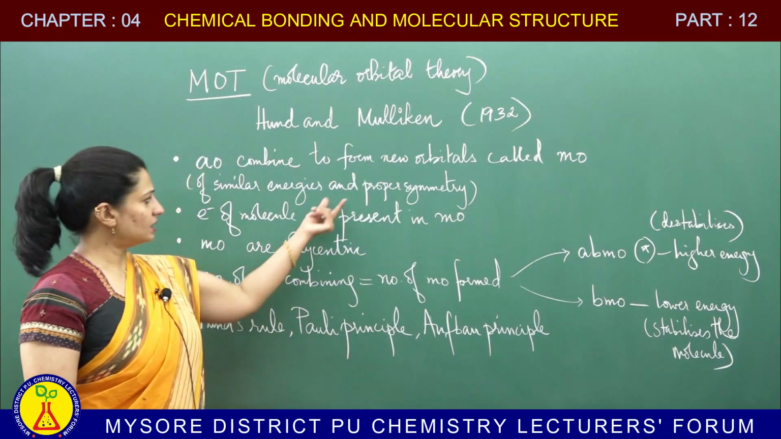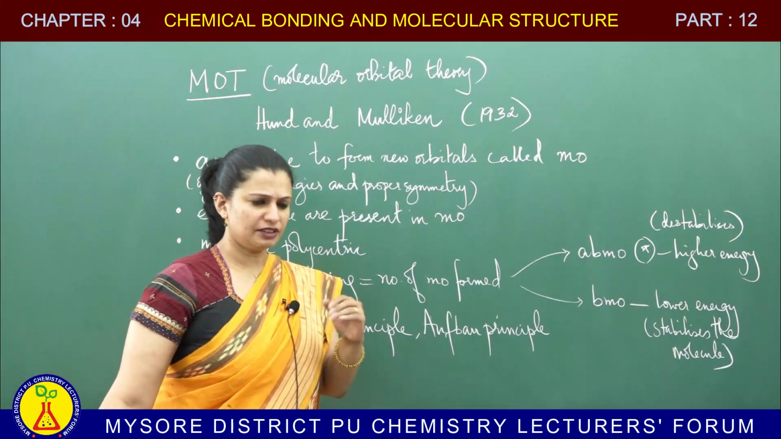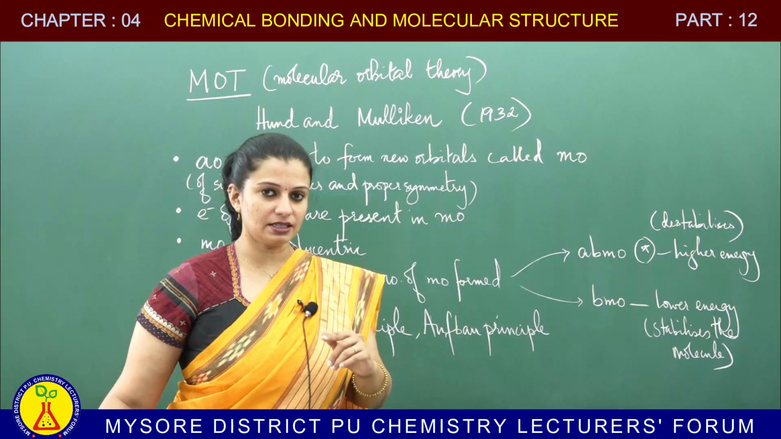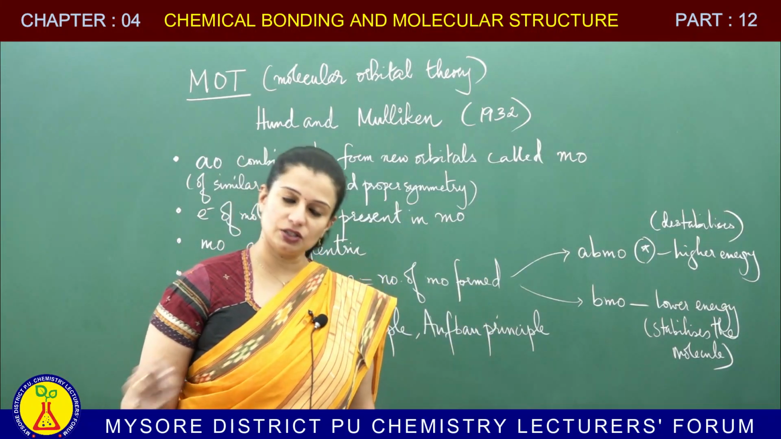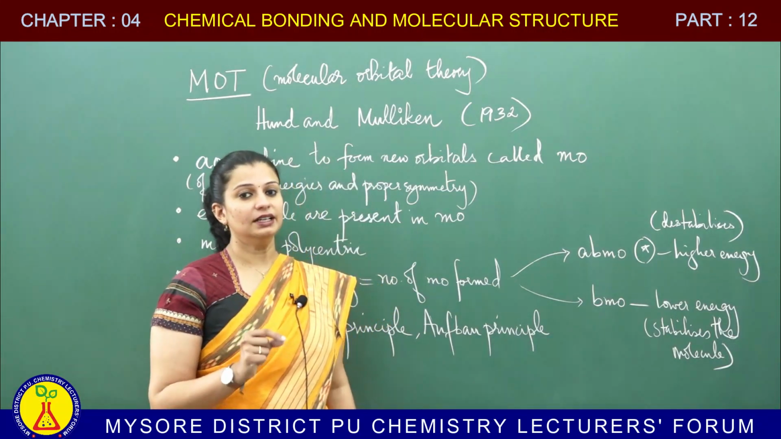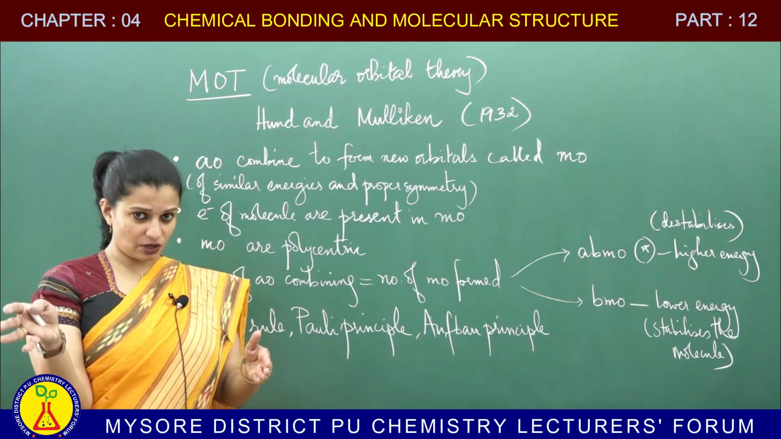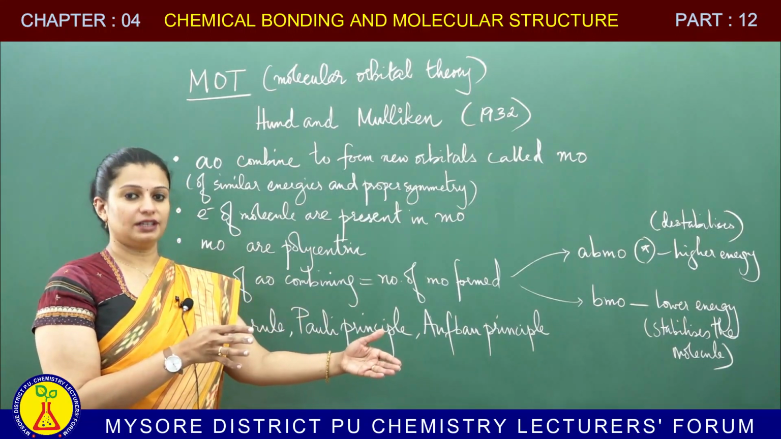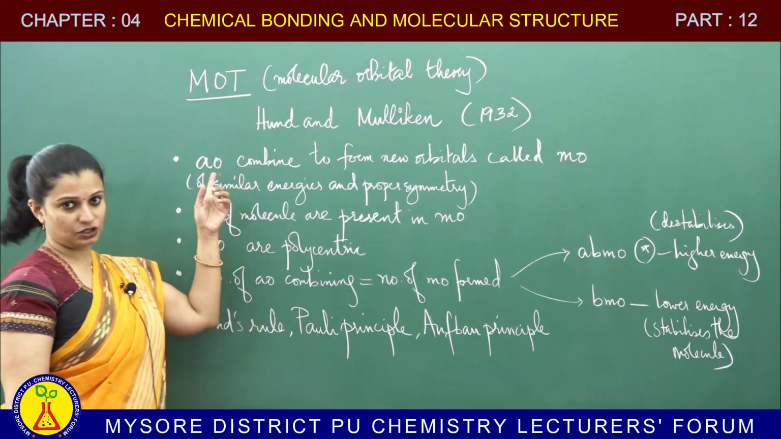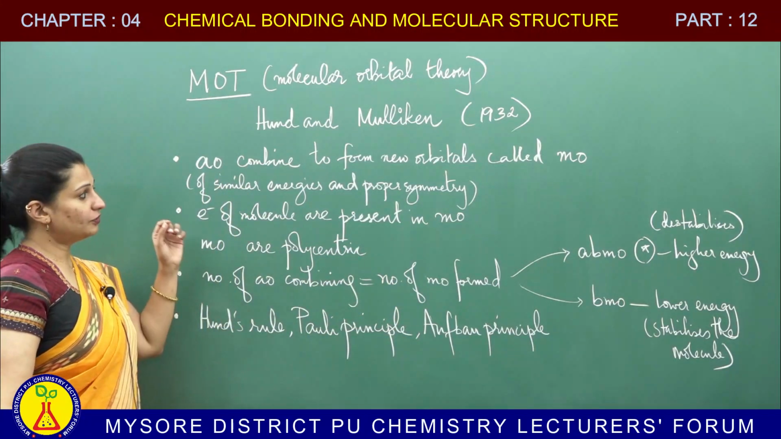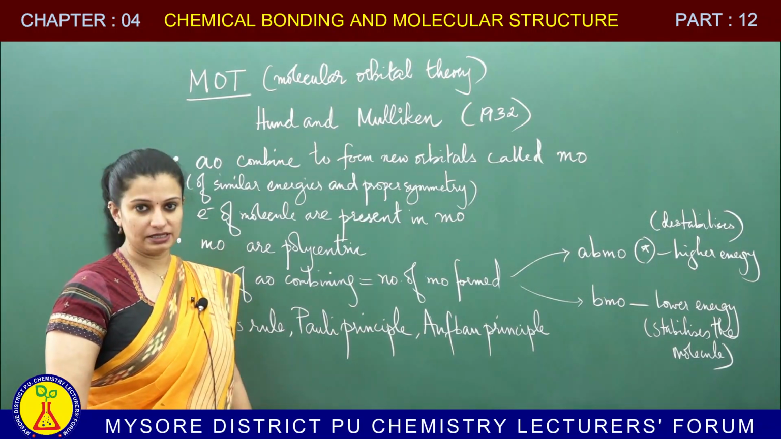I have also said that they should be of proper symmetry. By that I mean, for example, px will not combine with py or pz of another atom; it will combine with px of the other atom. So they should be of similar or proper symmetries. It's px with px, or py with py, and so on. That's the first point: atomic orbitals combine to form new orbitals, and these new orbitals are called molecular orbitals.